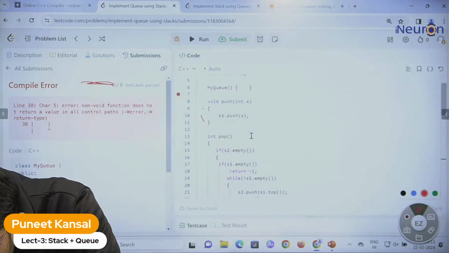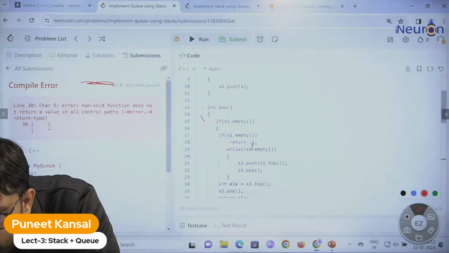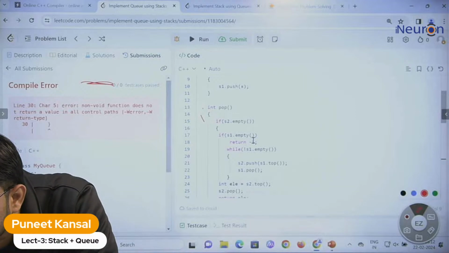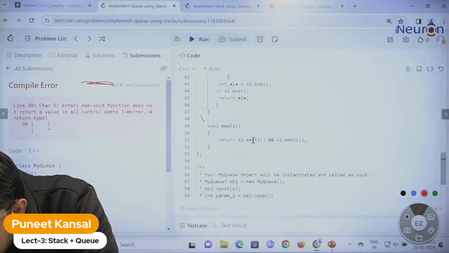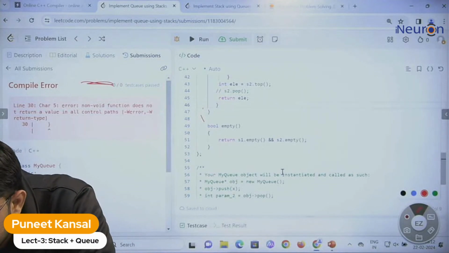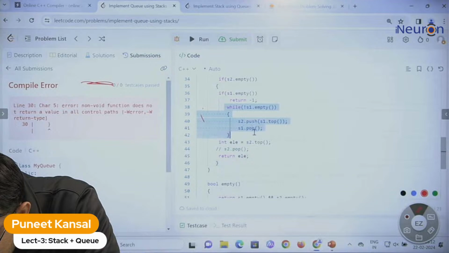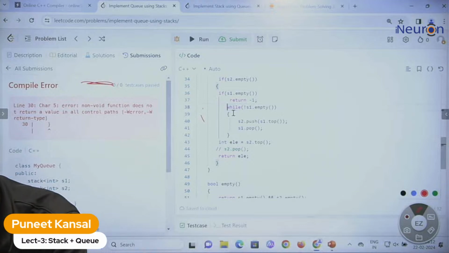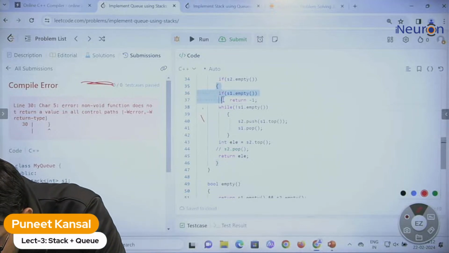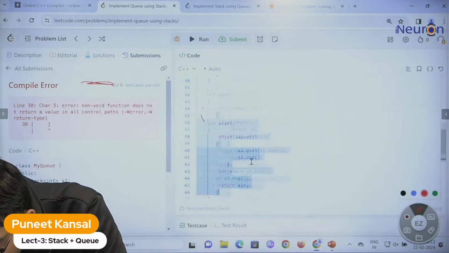We inserted into S1, fine. Here this is fine. Here this loop is fine, and this is working fine, and this is separate, no problem. This is the if statement we have done.